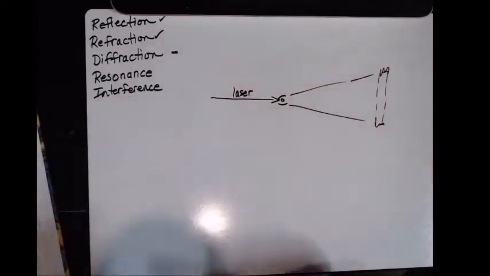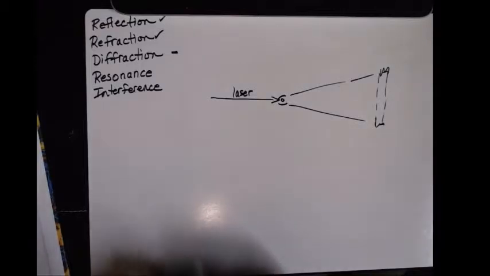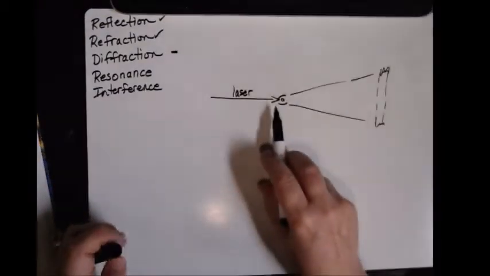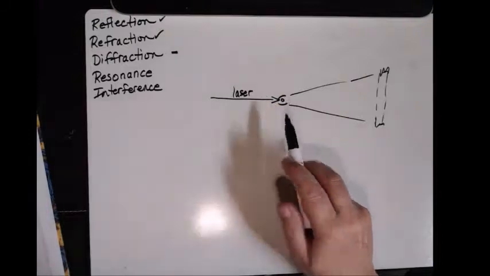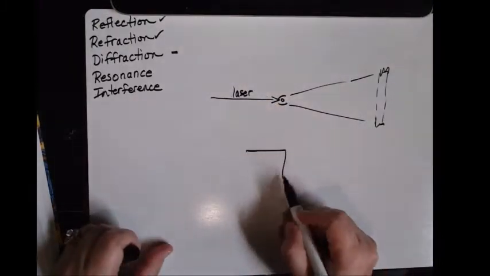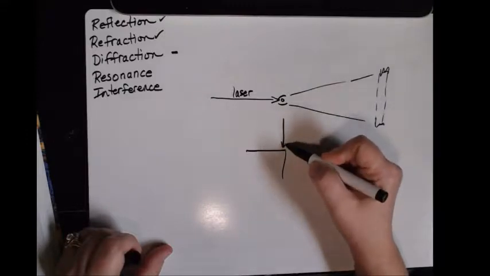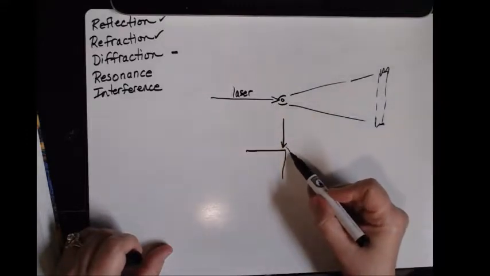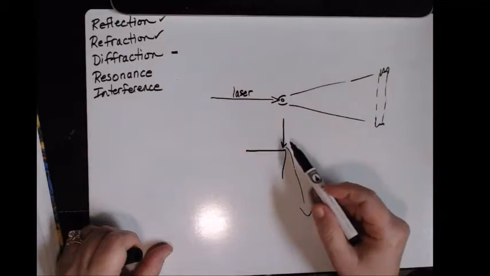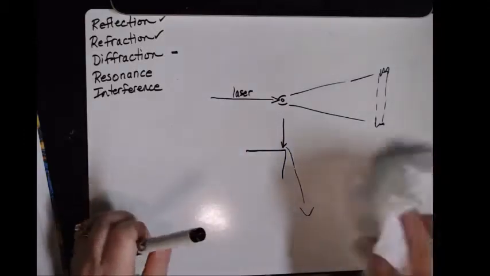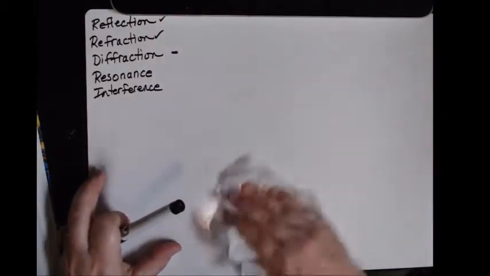That comes into play when you talk about interference. But diffraction basically is when a ray, a wave, bends around a corner. So you would see the same here. If I've got a ray coming this way, it's going to kind of bend around this corner, and so I get some bending there. So that is diffraction.